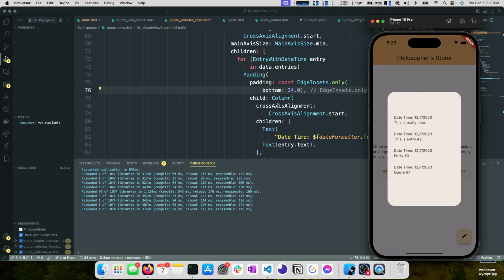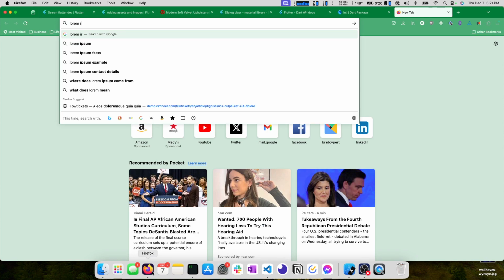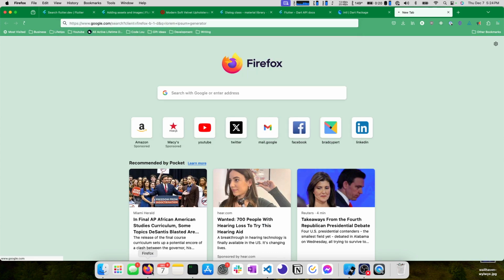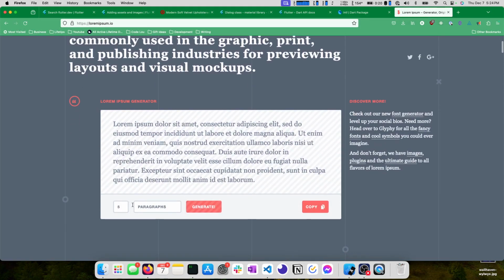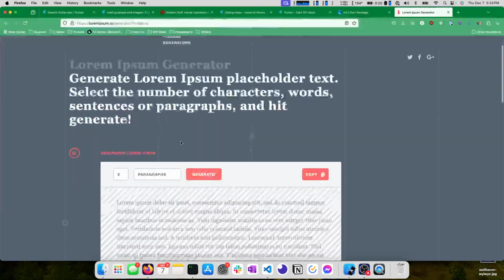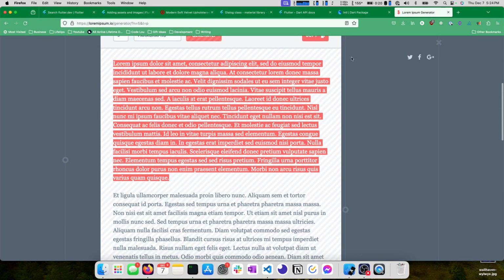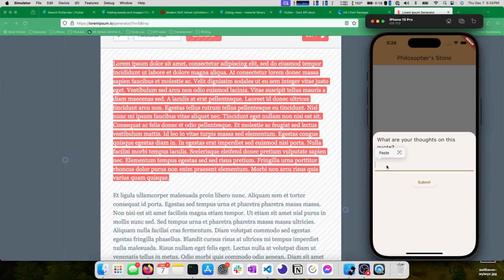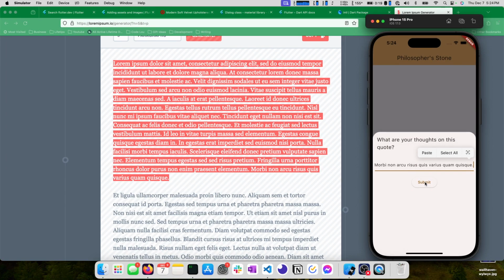That looks pretty good. One thing we haven't talked about, though, is what happens if we have a lot of text. So I'm going to open up a browser and go to a lorem ipsum generator, lorem ipsum dot io. Lorem ipsum is just Latin placeholder text. So I want 5 paragraphs. Great. Okay, maybe 5 paragraphs is more than reasonable in our case, but we can paste this, allow paste, submit.